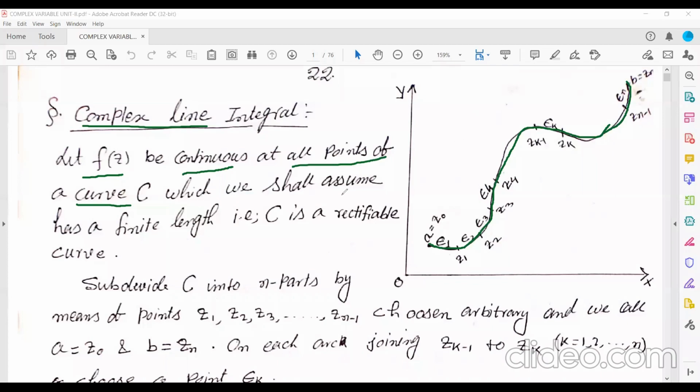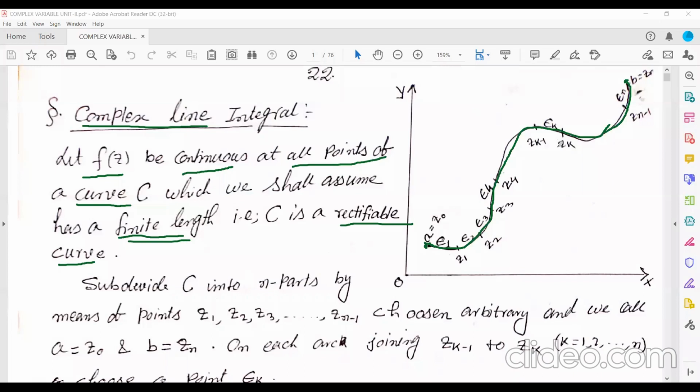The length of the curve I have considered is finite. I have not considered it infinite. If a curve is of finite length, then that curve is called a rectifiable curve. Now this is the curve, the starting point is this one and the ending point is this one. So it is a finite length curve.